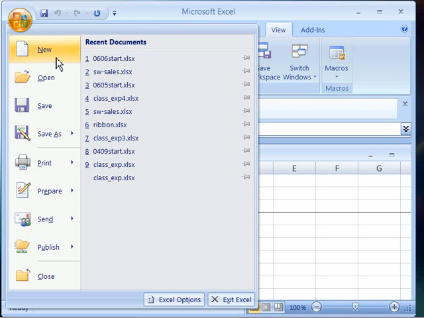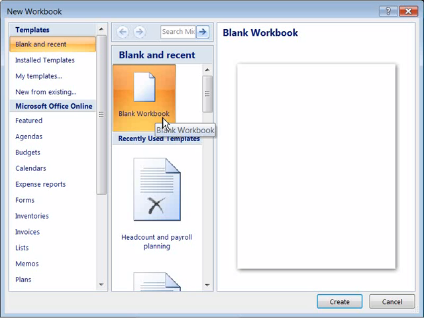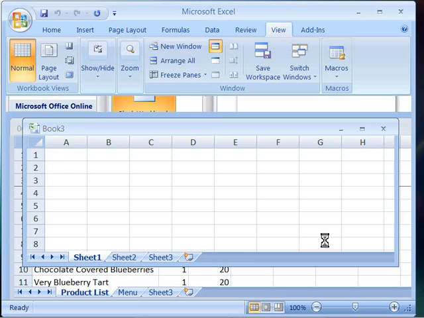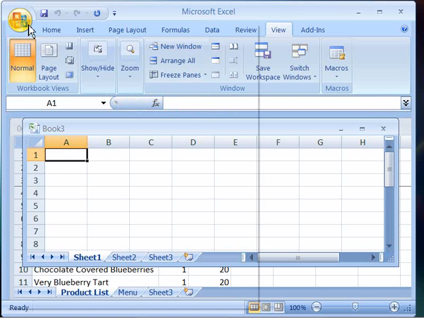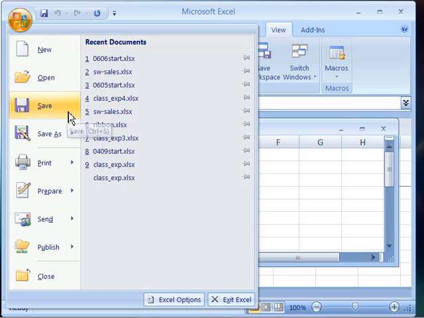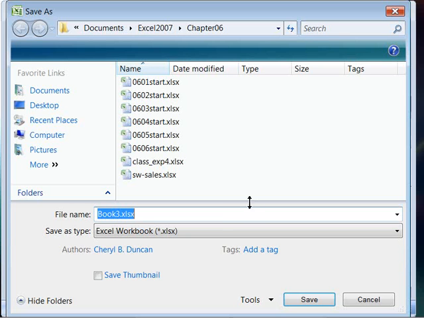So we'll do Office button and New. Choose Blank Workbook as your workbook type and choose Create. And now immediately let's go ahead and save this new file as Sales. And save it in your Excel 2007 course folder in the Chapter 06 directory or folder, and choose Save.